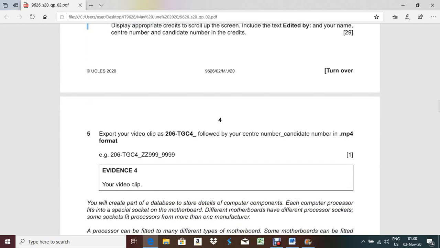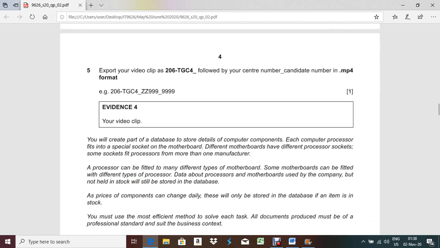Then export your video clip with the name given, followed by 206 tg c4, followed by your center number and candidate number, in .mp4 format. You know how to do this, and you have to take a screenshot of that also.